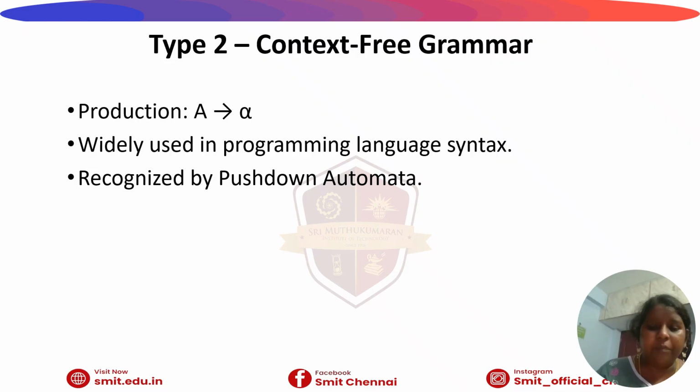Context free grammars are the type 2 grammars used to represent the context free languages. The production A to alpha represents that A is a non-terminal and alpha is a combination of terminals and non-terminals. These are mainly used for programming language syntax, and these are recognized by pushdown automata, as NFA and DFA are not capable of recognizing these languages. These are only recognized using a stack, so they are modeled only by pushdown automata.